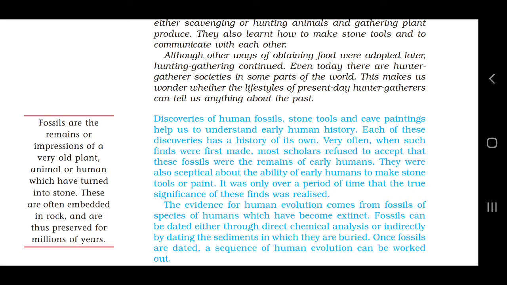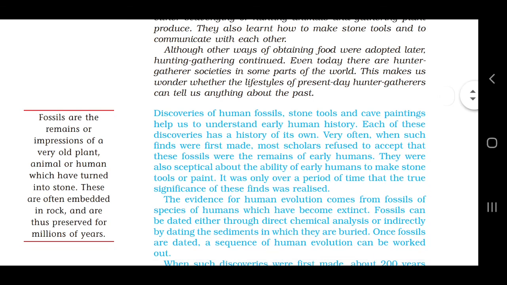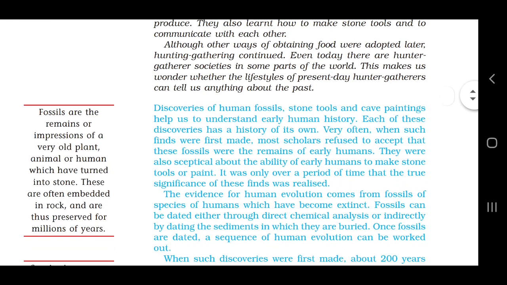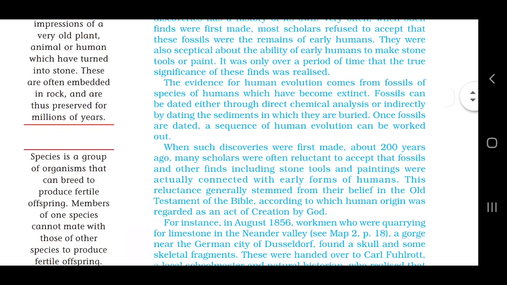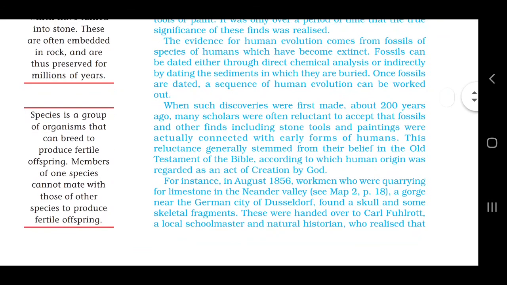Now, if we see the beginning of humans, we will get evidence from Neander Valley. So how was the Neanderthal man's skull discovered? Let us discuss it. In August 1856, a labourer named George in Neander Valley, which is near the German city of Dusseldorf, was quarrying for limestone there. When he was quarrying the limestone, at that time he got a skull and skeletal fragments.